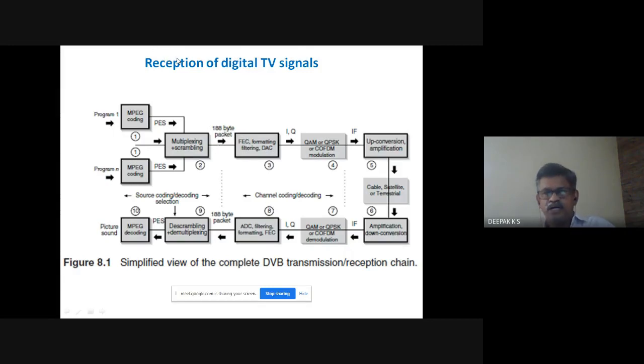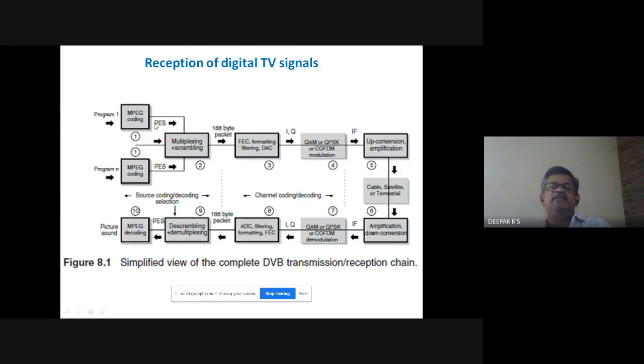So now we will look at reception of the digital TV signal. This is a complete DVB transmission and reception chain. The basic things we have studied are JPEG, MPEG, MPEG-2, MPEG-4, etc. These form the source coding. So until this, these are all source coding methods, source coding and decoding.